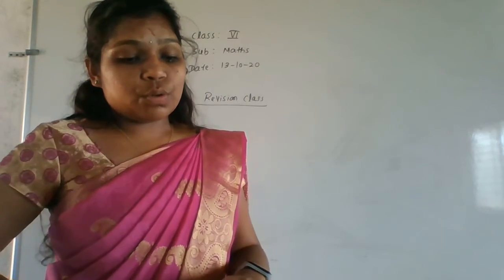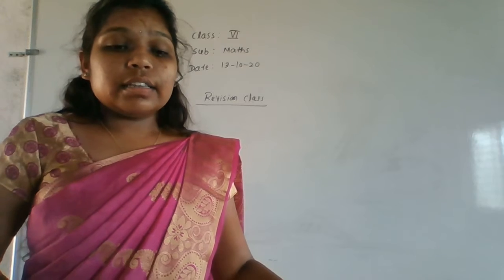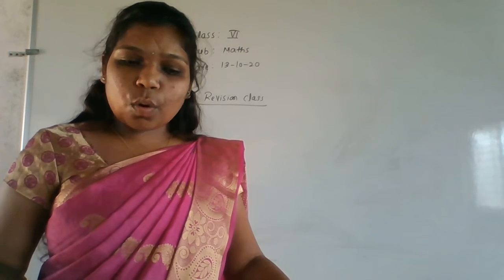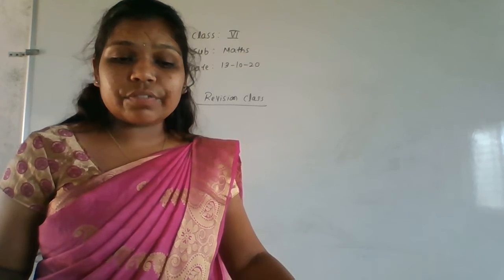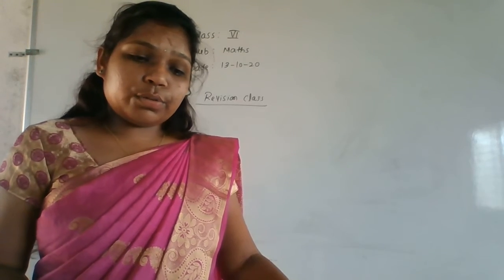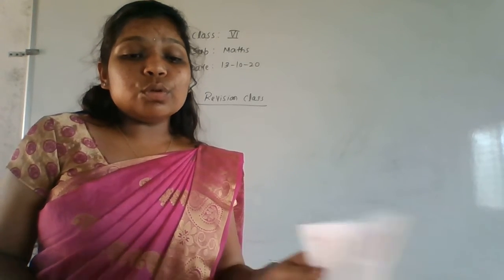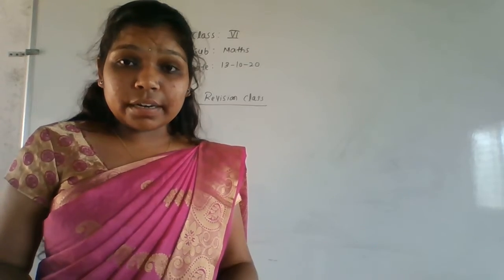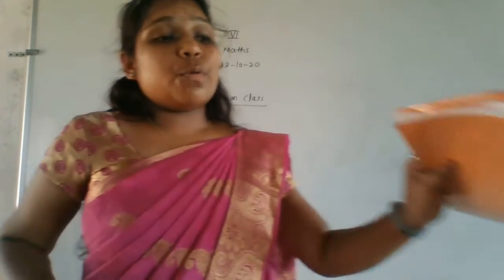Getting it, everyone? After that, exercise number 2.2 was also solved, right? That is finding the factors and finding the multiples. All those things you studied. So up to 2.2 we have to prepare. The portion is the first chapter and the second chapter up to 2.2. Please be thorough with every concept in the textbook. Up to 2.2 everything is important for the exam.